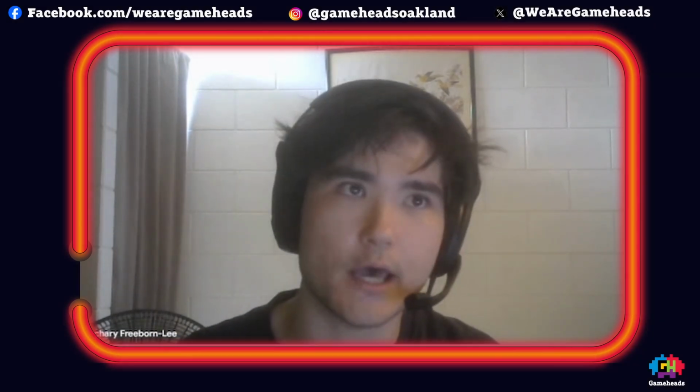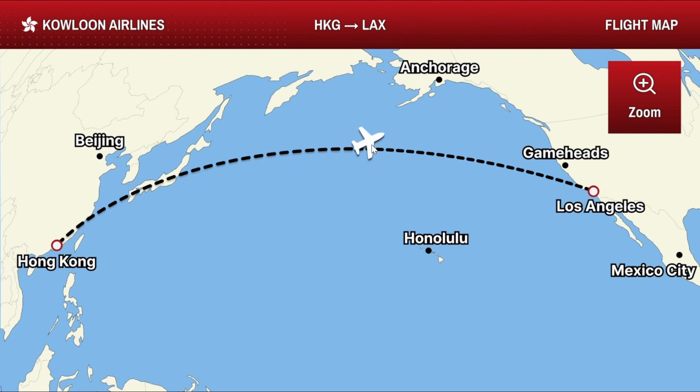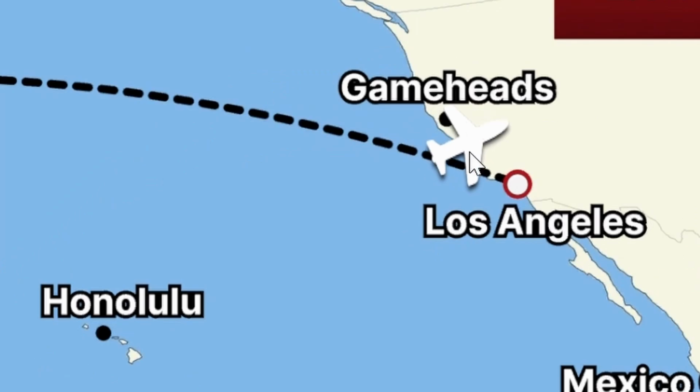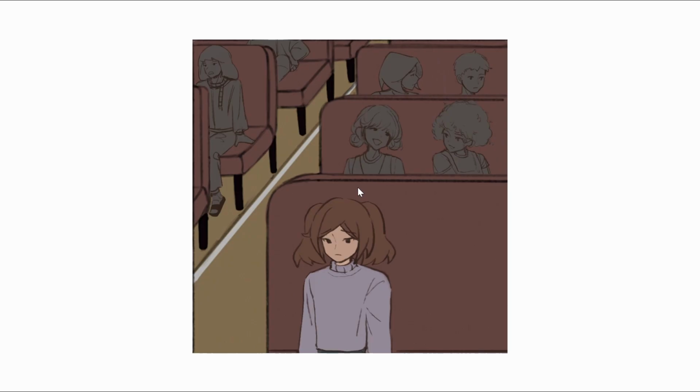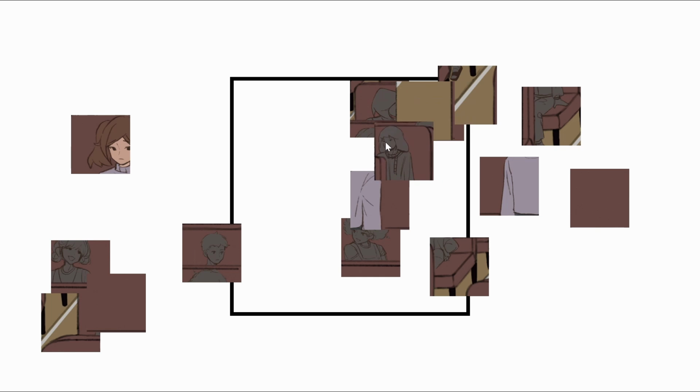For example, we have one minigame that involves simply picking up a little plane to simulate Mama Lamb flying over from Hong Kong to the US, and another minigame which is essentially just cutting fruit.